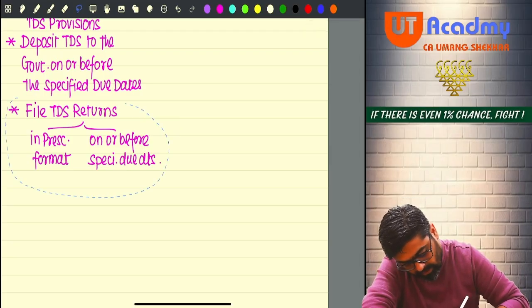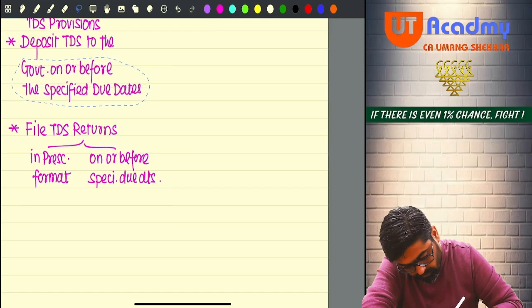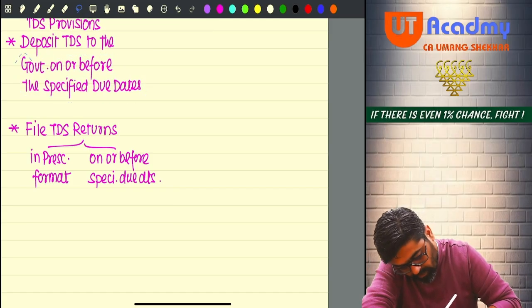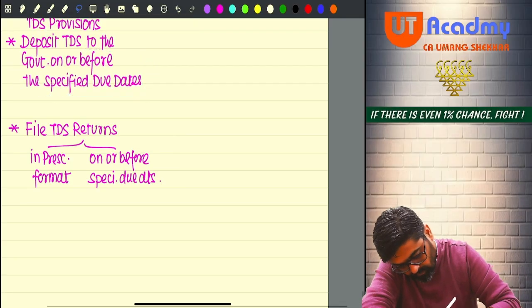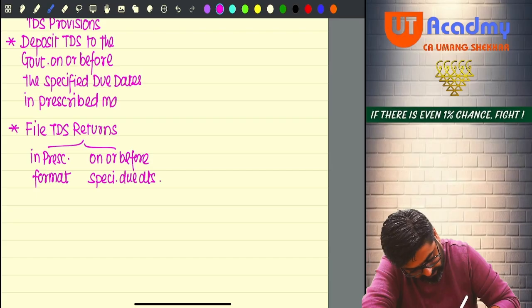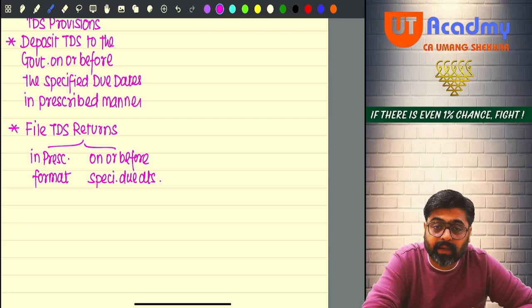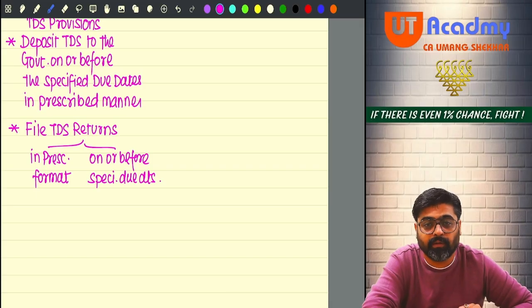One more thing I will add here. Deposit TDS to the government on or before the specified due dates in the prescribed manner. How will you deposit? That is also given. When you will deposit, that is also given. And how will you deposit? That is also given. Okay.